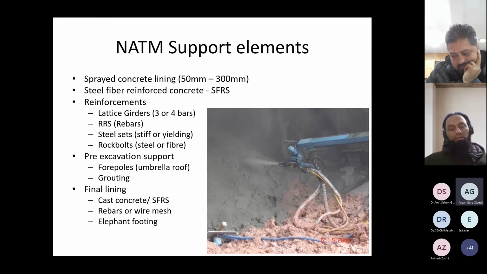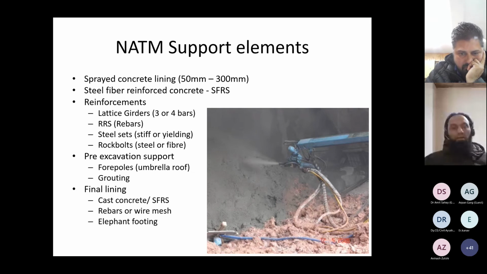We go for reinforcements, and lattice girders, reinforced ribs, rebars, and steel sets can be installed. Rock bolts are installed, of course steel or fiber, depending upon the function of that face, either a temporary face or a permanent face.